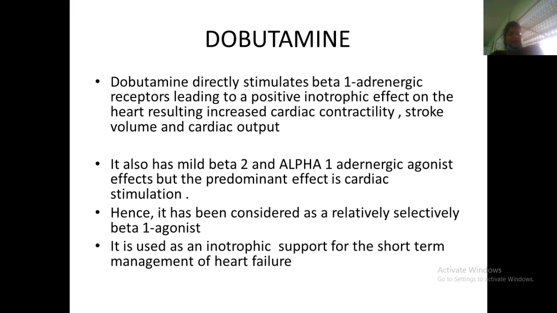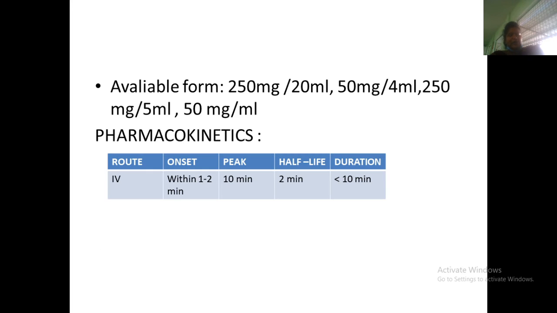It has a mild beta-2 and alpha-1 adrenergic effect, but the predominant effect is cardiac stimulation. Hence it is considered a relatively beta-1 agonist. It is used as an inotropic support for short-term treatment of heart failure.